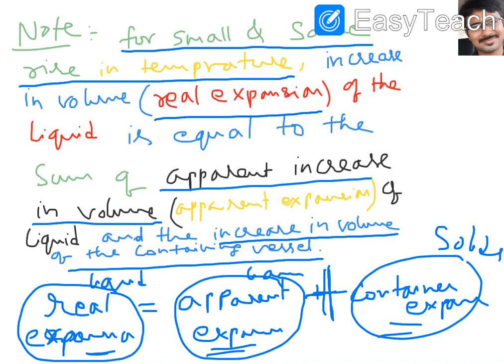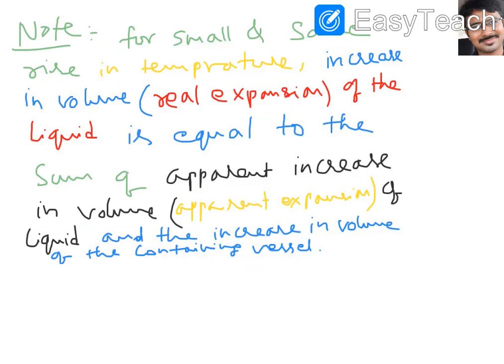Like that we can give the information here. I hope you are clear with this statement. For a small and same rise in temperature, the increase in volume, that is the real expansion of volume of the liquid, is equal to the sum of the apparent increase in volume and the increase in volume of the containing vessel.